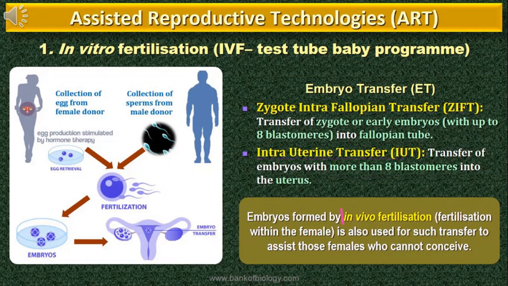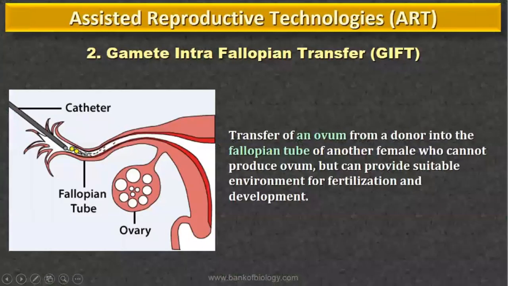Embryos formed by in vivo fertilization are also used for such a transfer to assist those females who cannot conceive. What do you mean by in vivo fertilization? In vivo fertilization means a fertilization that happens within the female. What is in vitro fertilization? That happens outside the body of the female. Clear? Those who cannot conceive.